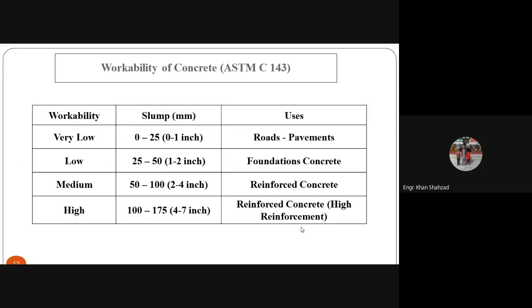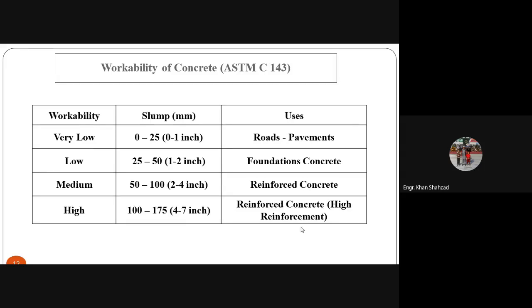Now, we can measure workability with the help of the slump test. I hope you have this in your lab course. The workability is very low when the slump varies from 0 to 25 millimeter or 0 to 1 inch. Concrete with very low workability can be used in roads and pavement. The workability is low at slump varying from 25 to 50 millimeter or 1 to 2 inches, and concrete having low workability can be used in foundations of concrete.